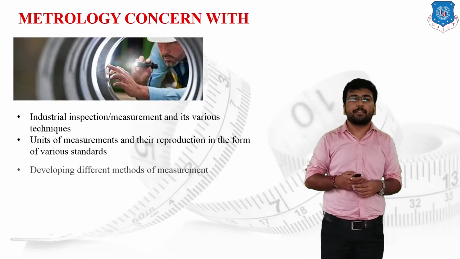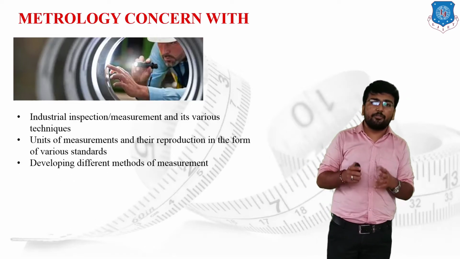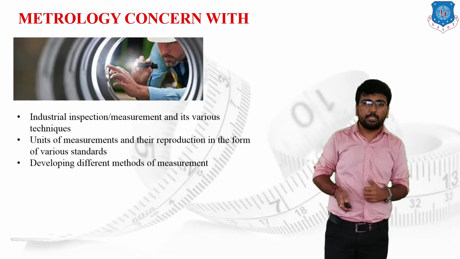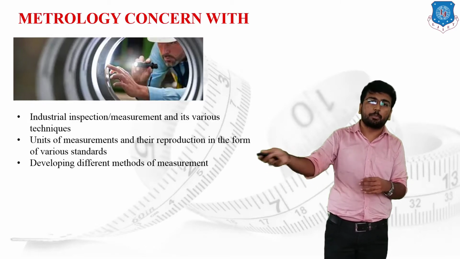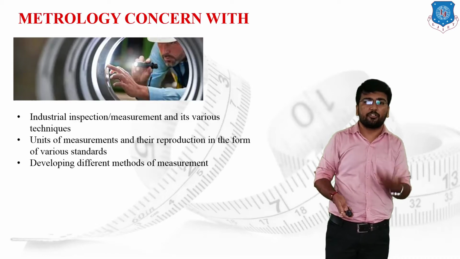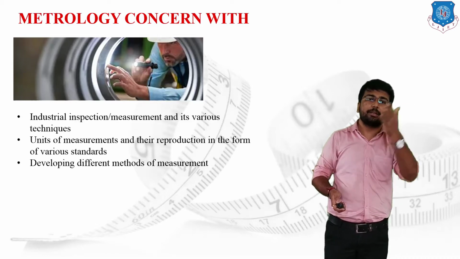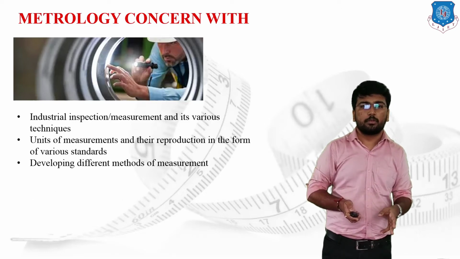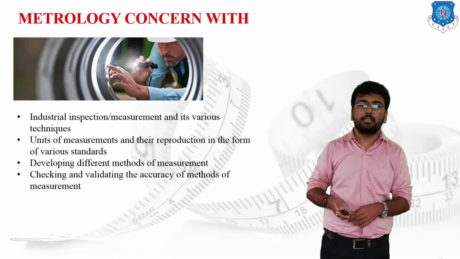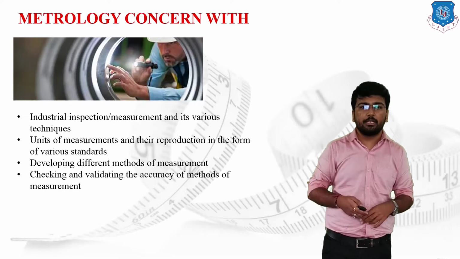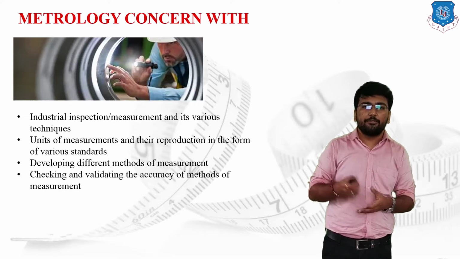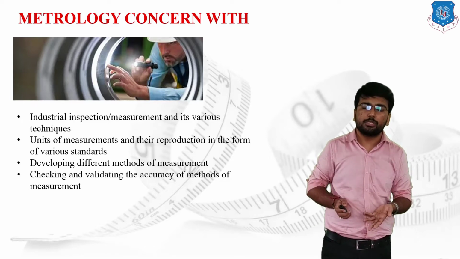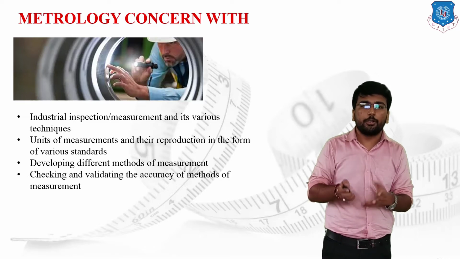Then developing different methods for measurement. If we have to design a different method of measurement, it will directly concern metrology. We will discuss in upcoming sessions the different types of methods of measurement and how they concern the metrology sections. The next is checking and validating the accuracy of the method of measurement. By using this, we check and validate whether the method of measurement that we are going to use is accurate for the measurement or not.